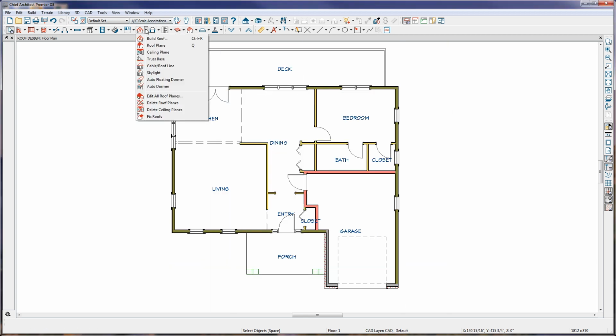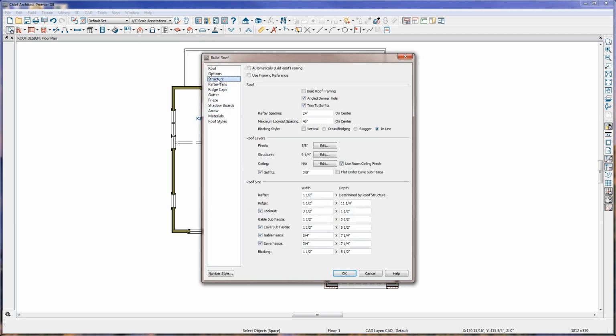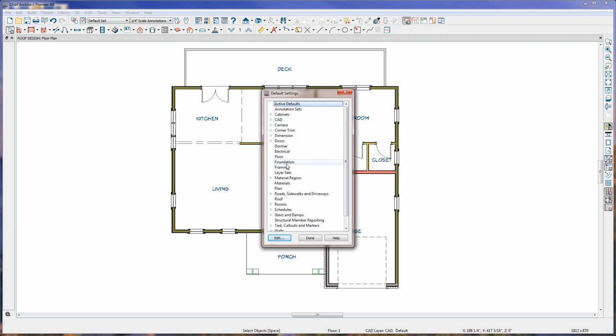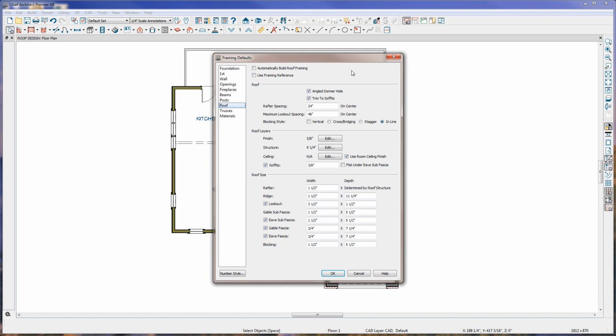In addition to being able to set up the roof structure under the Build Roof tool in the Structure panel, you also have the ability to make all of these changes in your defaults. If we go to Default Settings, go to Framing Defaults, and to the Roof panel, you have all of the exact same options to change the framing here.